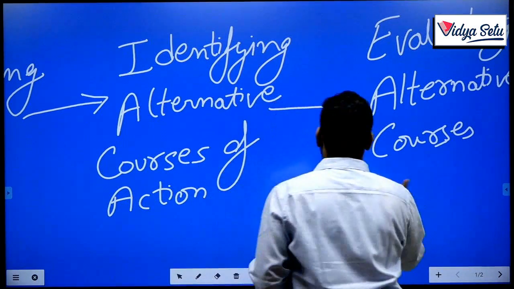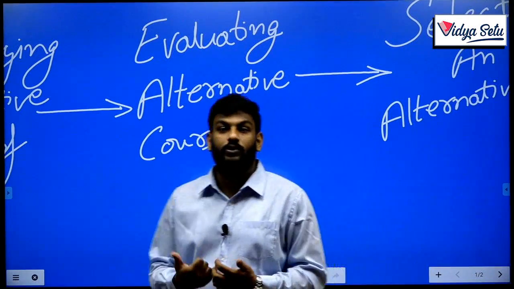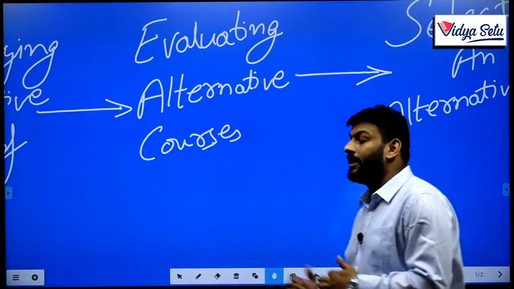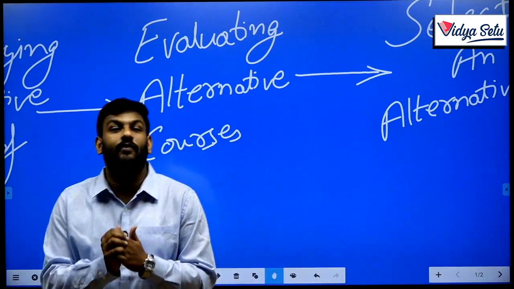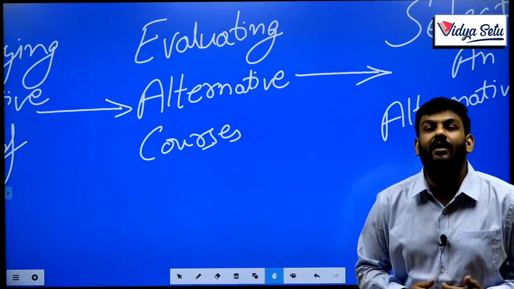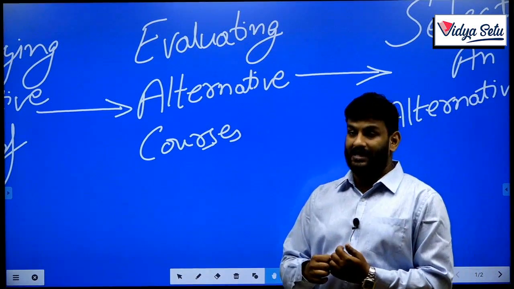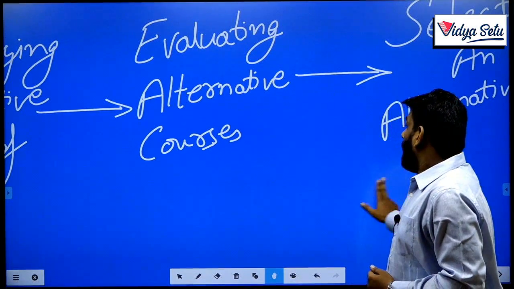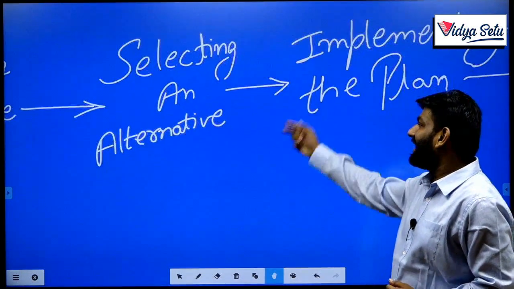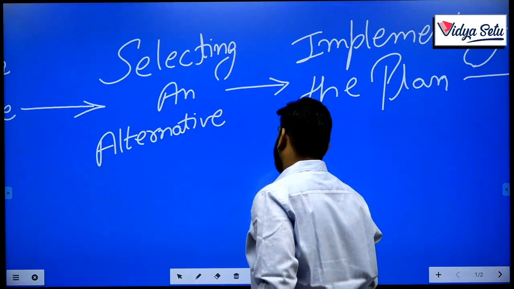Next, evaluating alternative courses: you need to decide the pros and cons of each alternative, what factors and resources should be used in each, and what the merits, demerits and consequences are. After evaluating alternative courses, you need to decide on selecting the best alternative.